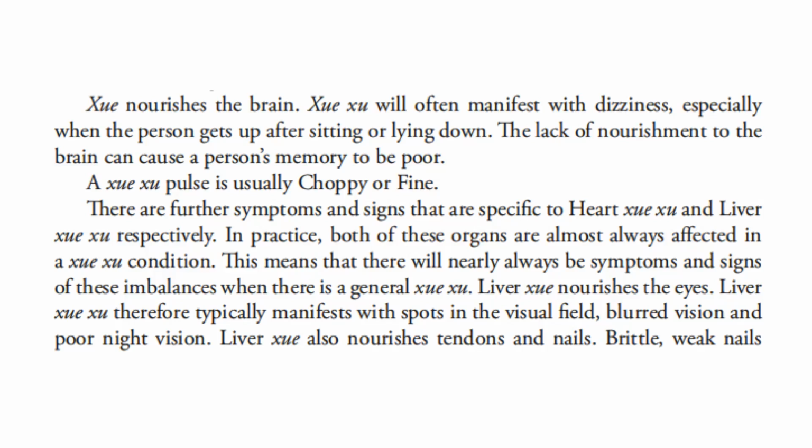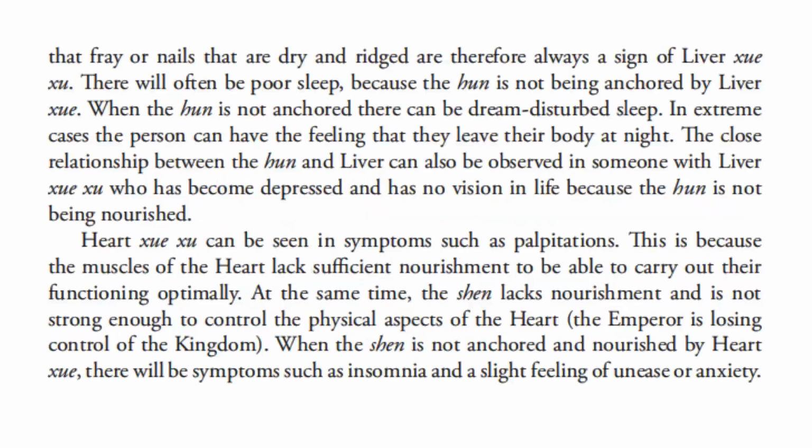This means that there will nearly always be symptoms and signs of these imbalances when there is a general blood deficiency. Liver blood nourishes the eyes. Liver blood deficiency, therefore, typically manifests with spots in the visual field, blurred vision, and poor night vision. Liver blood also nourishes tendons and nails. Brittle, weak nails that fray or nails that are dry and ridged are therefore always a sign of liver blood deficiency. There will often be poor sleep because the hun is not being anchored by liver blood.